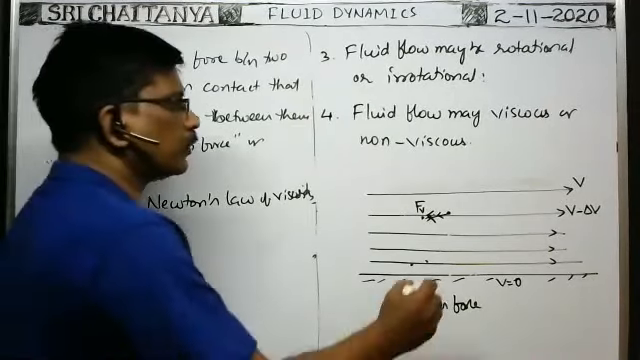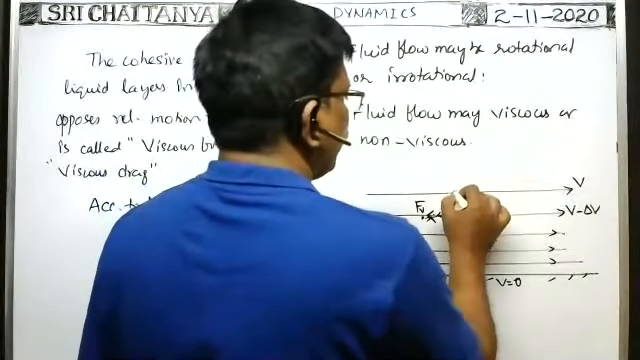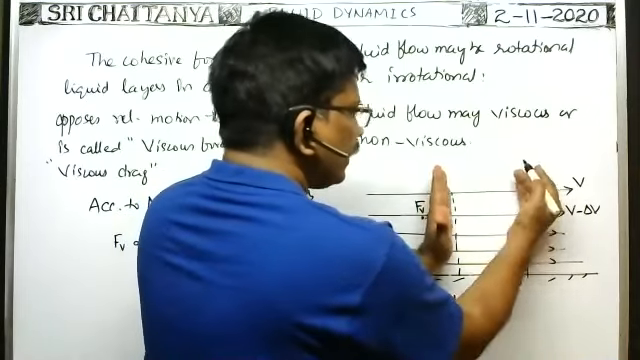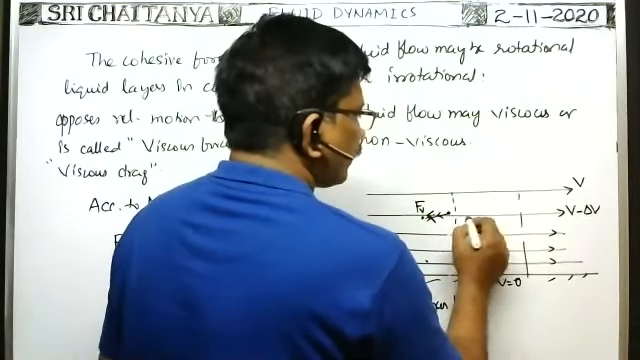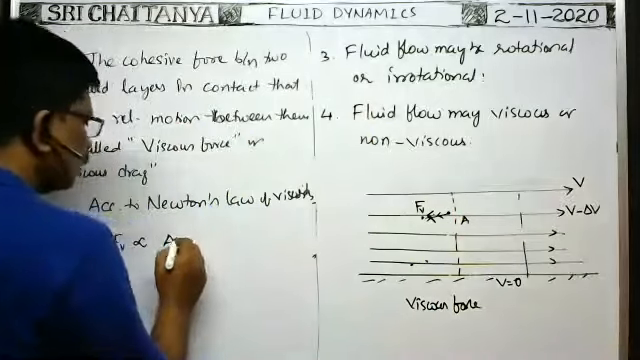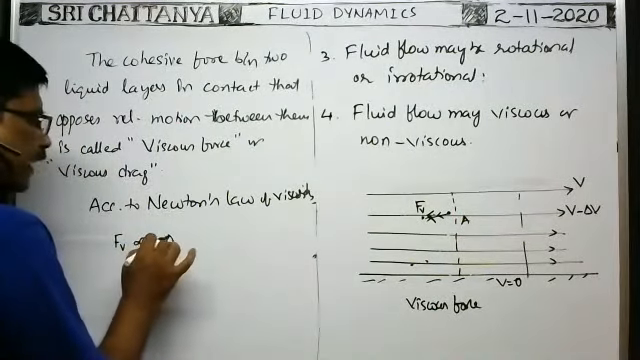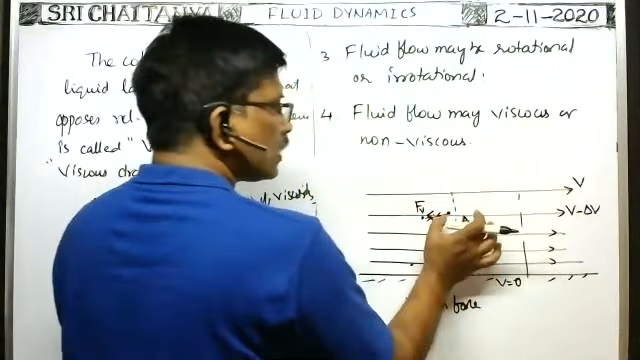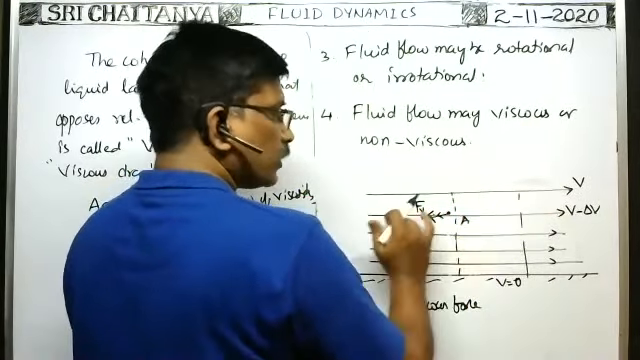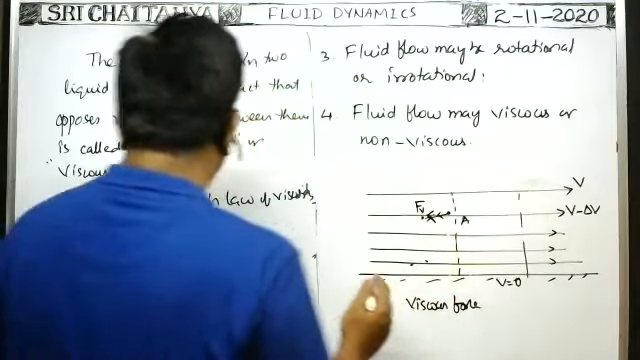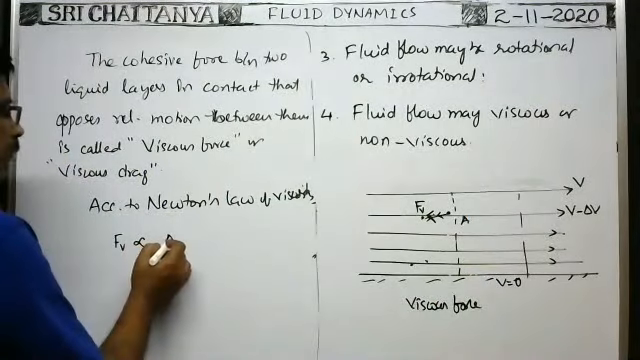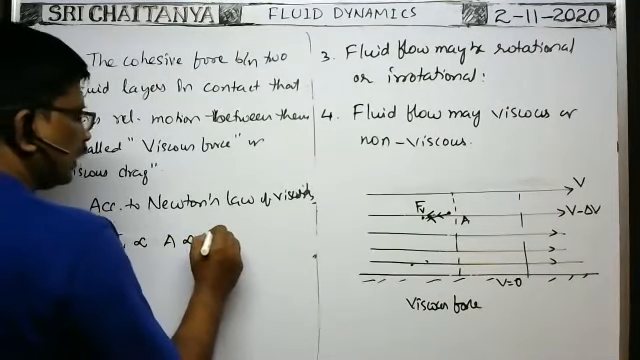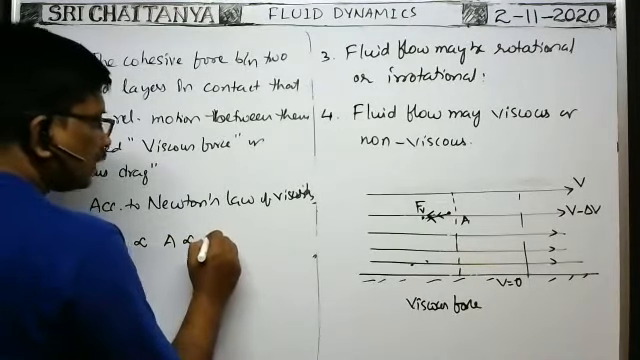Area of contact means, suppose you consider certain area, you consider up to this area only, these layers only having area of contact capital A. So the viscous force is directly proportional to area of contact, because if area of contact is more, coercive forces exist between them that oppose the relative motion. That's why viscous force is more whenever area of contact is more. Viscous force is also directly proportional to the velocity gradient.